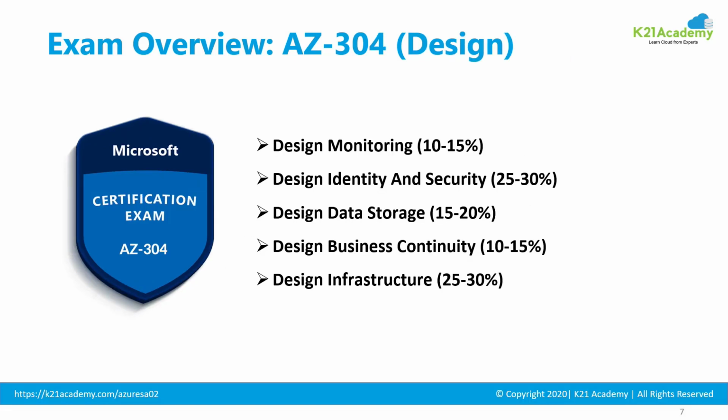Similarly, for 304, that is design specific, there are five main topics where you design monitoring, which is 10 to 15%, designing identity and security, that's 25 to 30%, designing data storage, which is 15 to 20%, business continuity, high availability and disaster recovery, that's 10 to 15%, and designing infrastructure that has different solutions, that's 25 to 30%.